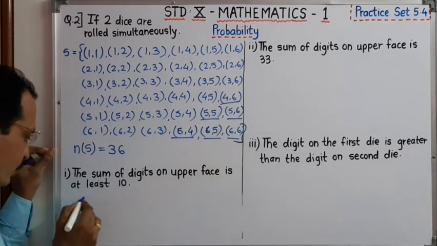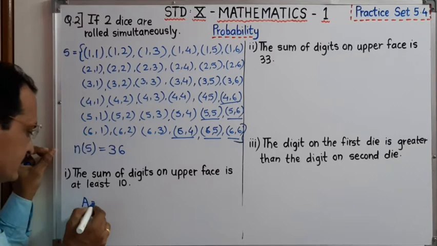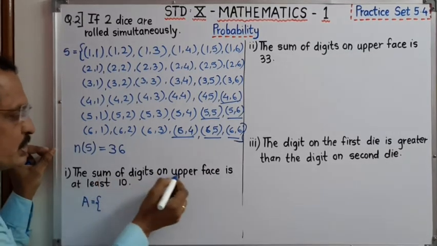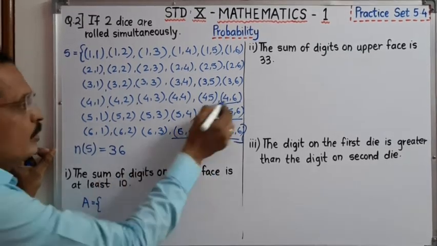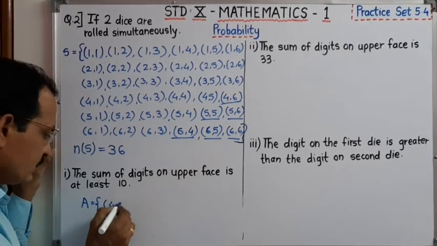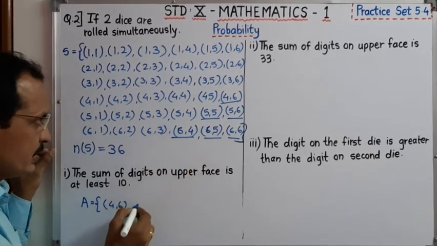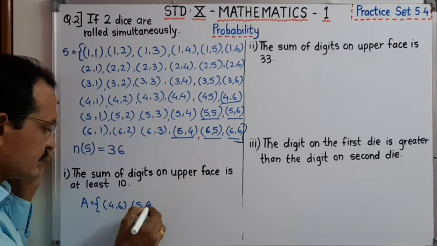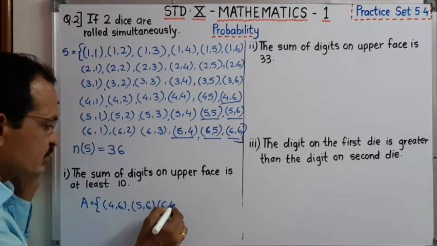That means we have to write event A: the sum of the digits on the upper face is at least 10. One is (4,6). Second one is (5,6). Third one is (6,4).